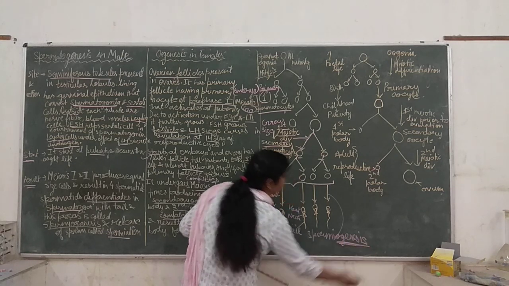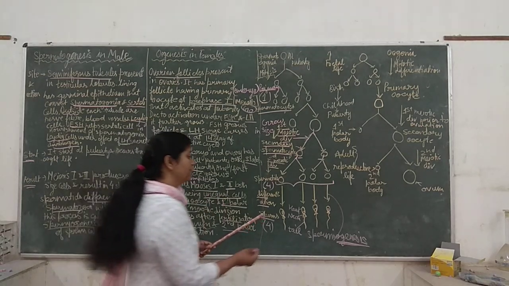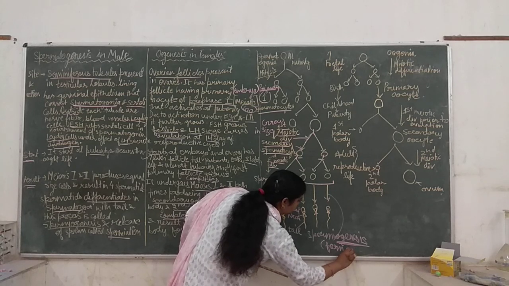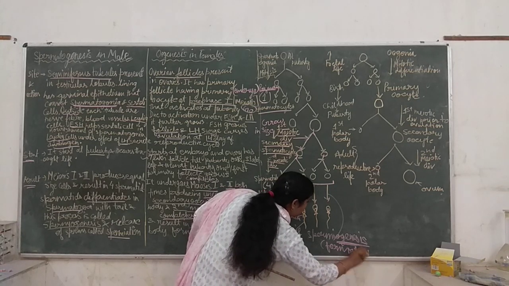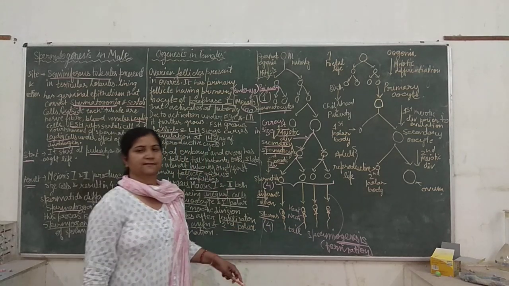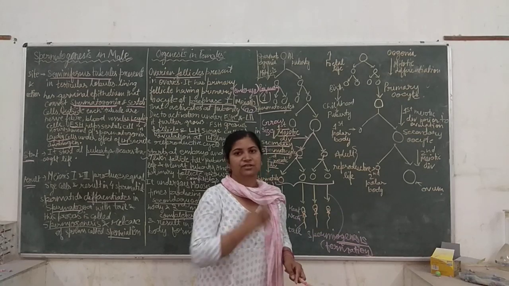The word Genesis is a very special word. Wherever the word Genesis is added, that means formation, synthesis, making of something. So formation of sperms from spermatids is known as spermiogenesis. Now we are moving to the understanding about the oogenesis.